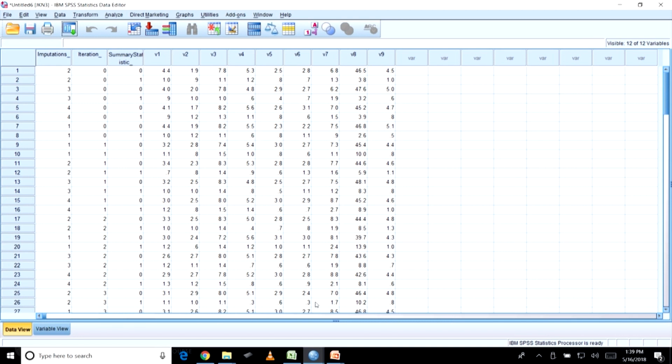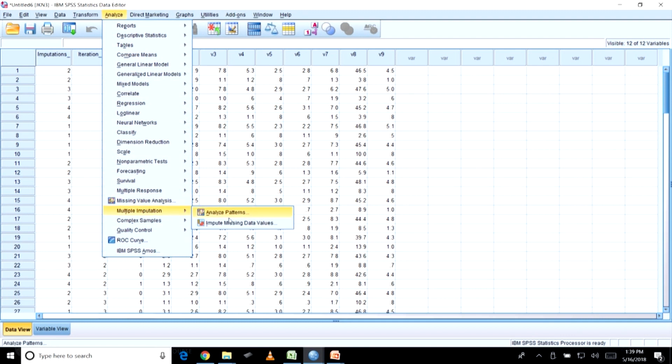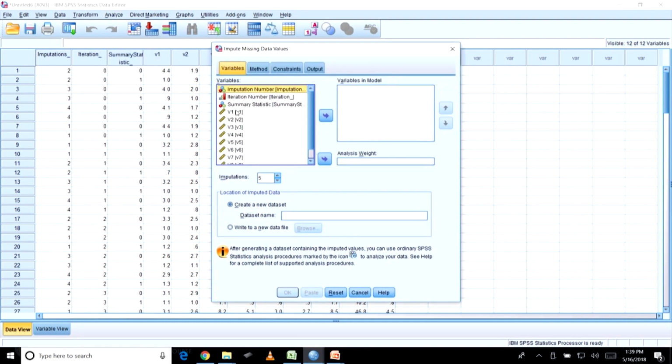I do not think you can see any missing data out here, right. So, all the missing data has been handled properly. So, V1, V2, V3. Okay. So, now the question is, let me run it again. So, what I am doing is I am taking all the variables 1, 2, 3, 4, 5, 6, 7, 8, 9. Okay. Now, you can see it has given you some imputations, correct, the number of imputations.